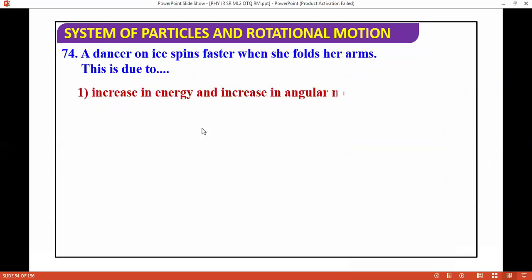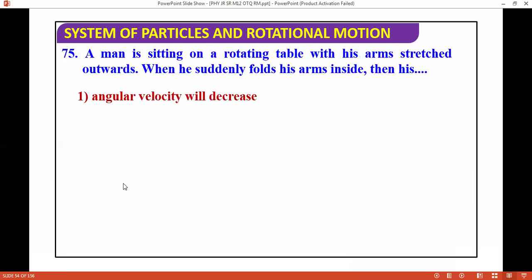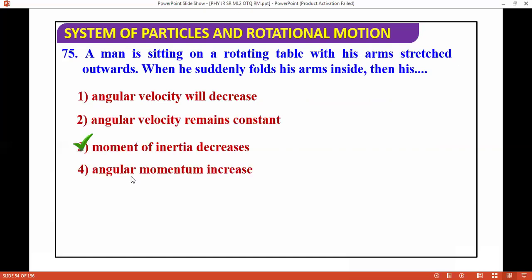A dancer on ice spins faster when she pulls in her arms. I already explained this question. This is because of constant angular momentum and increasing kinetic energy. A man is sitting on a rotating table with his arms stretched outward, and he suddenly folds his arms inside. Then what will happen? I already explained this question again. The moment of inertia decreases.